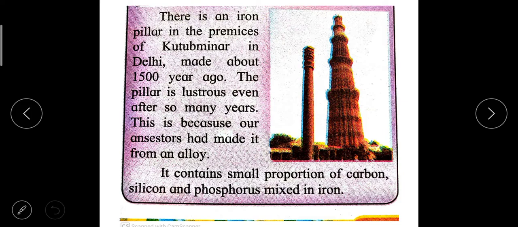A cheap variety of stainless steel is sometimes made by using the copper instead of costly nickel. So you might have seen the vertical cracks which are produced in the stainless steel vessels. The reason is this, because they are not made up with the costly nickel. So instead of nickel they use the copper.